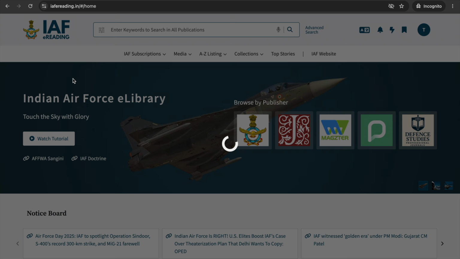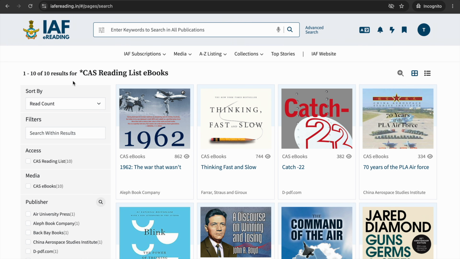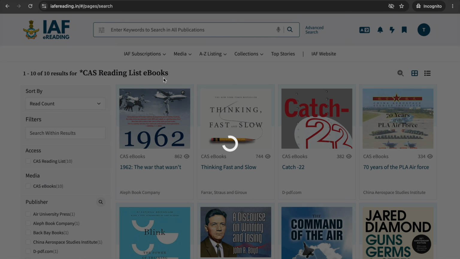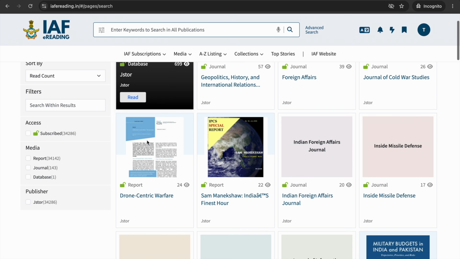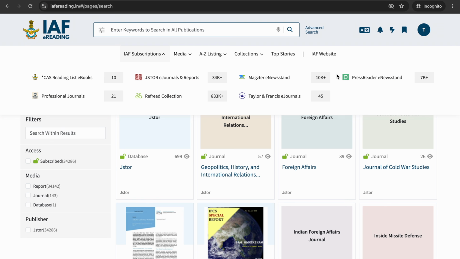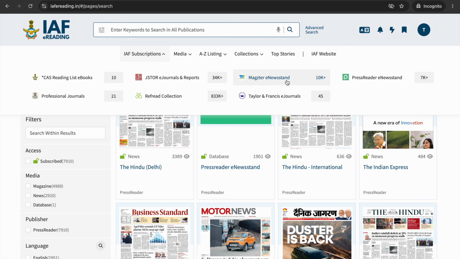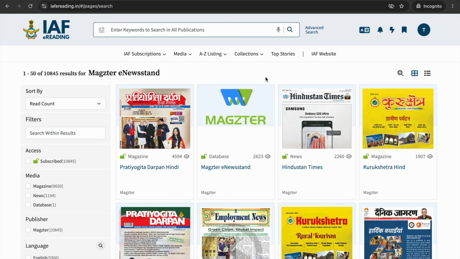You will also find the CAS Reading List here, which is a curated collection of ebooks recommended for IAF personnel. You also have access to JSTOR, which includes more than 34,000 journals, ebooks, security briefs, white papers, and reports. In addition, you can browse more than 7,000 newspapers and magazines through PressReader and over 10,000 publications through Magzter.